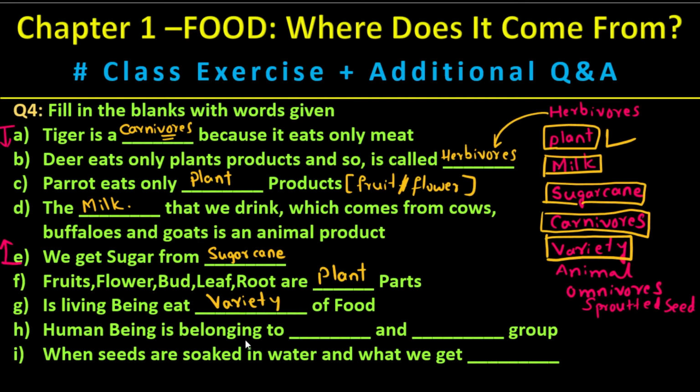Human being is belonging to animal, or you can say omnivorous. Either way is good. Okay, we can type here animal and omnivorous, or you can type here the omnivorous and animal group. Either way is good. The answer is, let's make a block here. We also block this one because we answered this one.